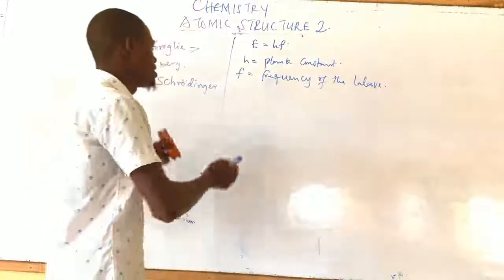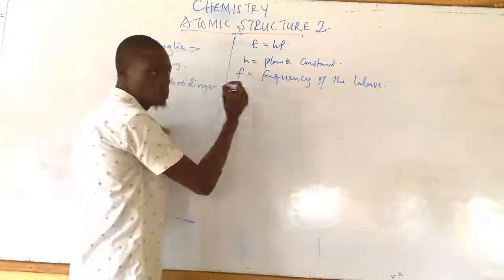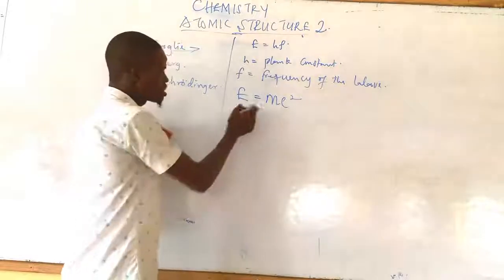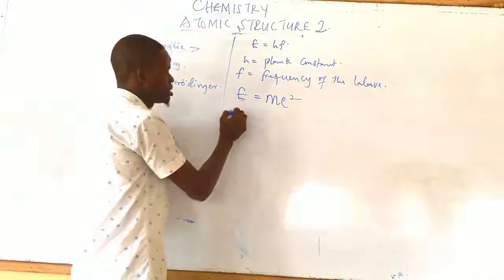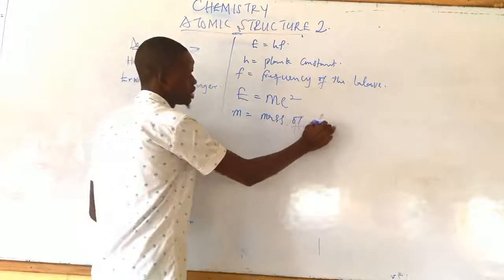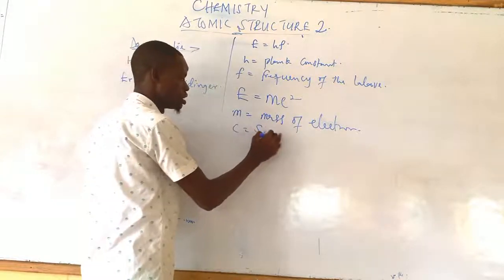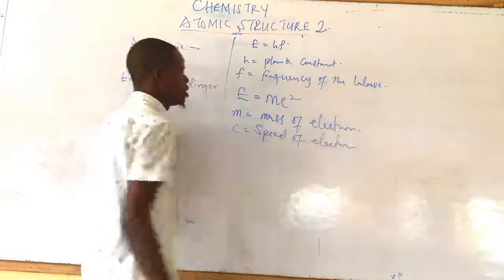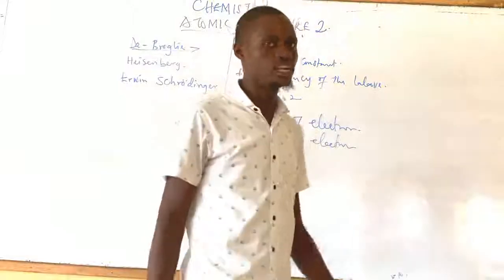It also makes use of Albert Einstein's famous equation, E equals mc squared, where m is the mass of the electron and c is the speed of the electron. Now, we try to use this to calculate the wavelength of the particles.